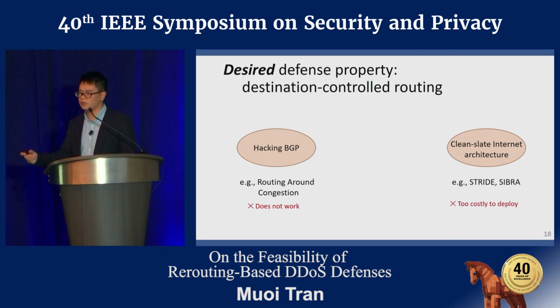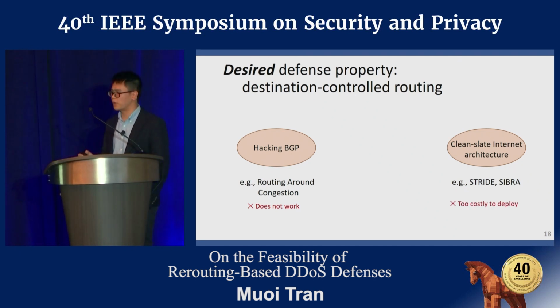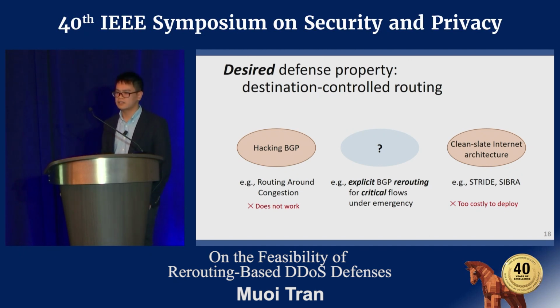So as you can see from here, we believe there is a space between these two extremes. For example, if we can make some minimal change to the BGP protocol that supports some simple feature, like explicitly allowing the destination to reroute and control the critical flow under some emergency situation like DDoS attacks, then it could be extremely helpful.